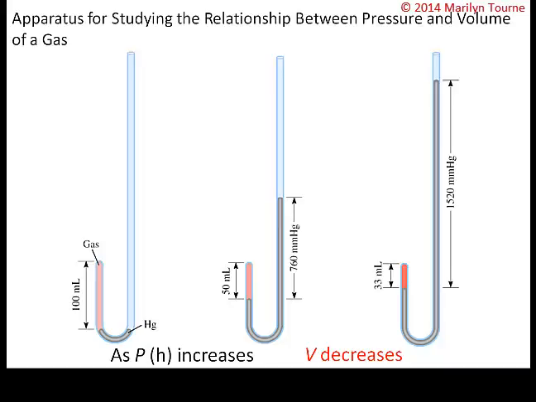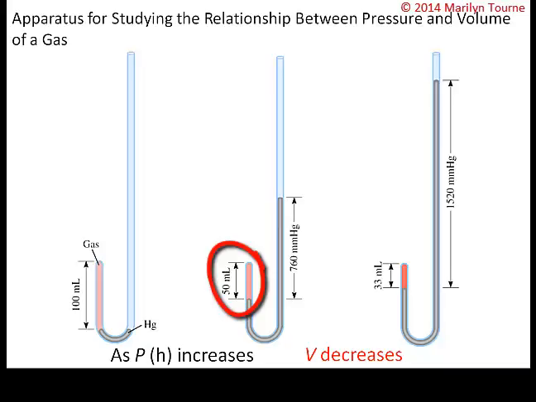Here I'm showing you the apparatus that Robert Boyle used to study the relationship between pressure and volume. In the first one, the levels of mercury are equal and the pressure of the gas is equal to the atmospheric pressure, which is 760 millimeters of mercury. As an example, the gas volume is 100 milliliters. Now in the second one, he's doubling the pressure by adding more mercury, and that reduces the gas volume by 50 mL.